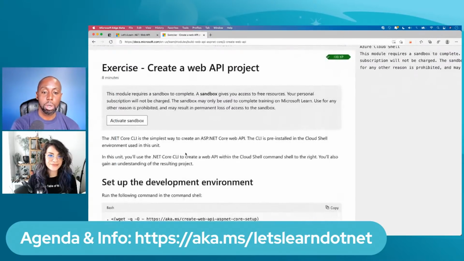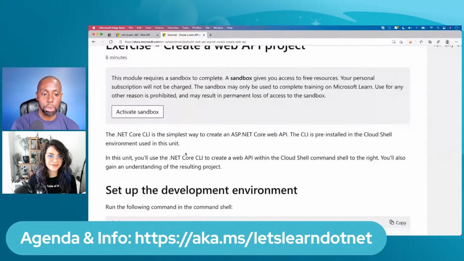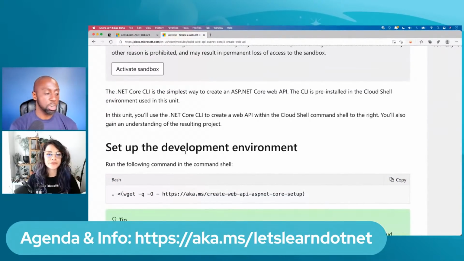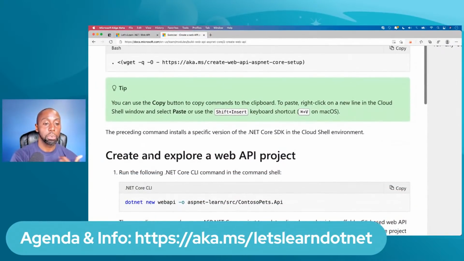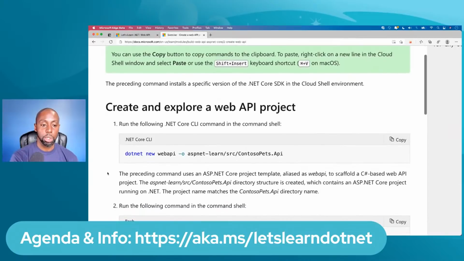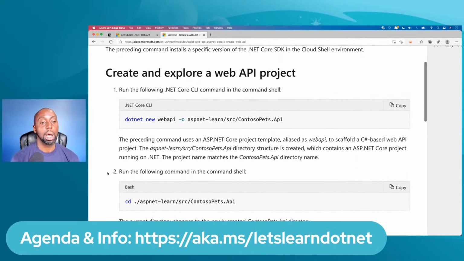All right, so I'm going to move that out of the way, and let's walk through the first part, which is going to tell us how we could set up our environment. So first, like I mentioned before, we're going to have .NET installed, so make sure you have it installed. And then once it's installed, I'll be able to call a command, a .NET new web API. And essentially what that'll do is scaffold out a new web API project for us. So I think that'll be pretty cool. Why don't we try that?